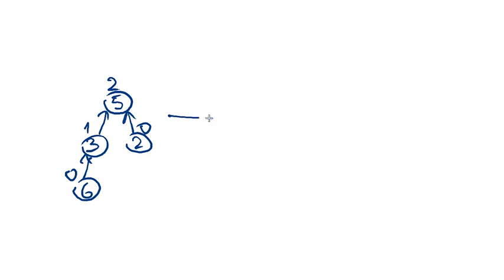So assume that we have a tree like this. So this is the root, say vertex 5. Here we have vertex 2. Here we have node 3 and node, say, 6. Assume that currently the rank of this node is 2. This is 0. This is 1, and this is also 0. And now we call find of 6.